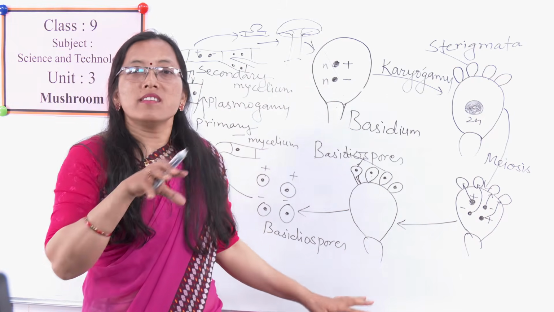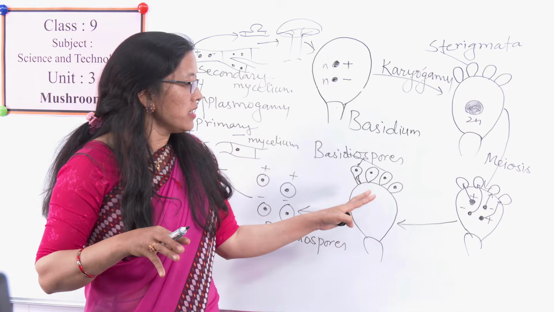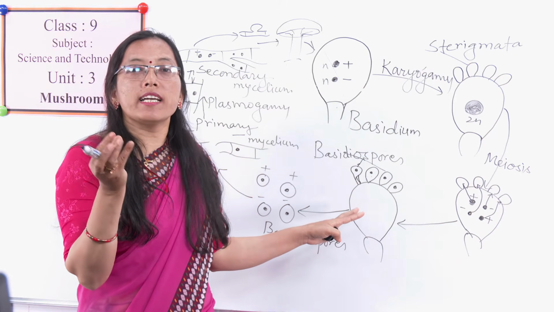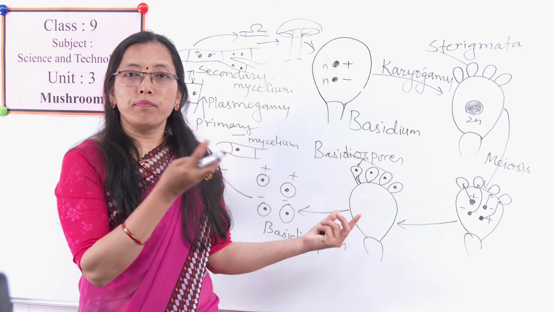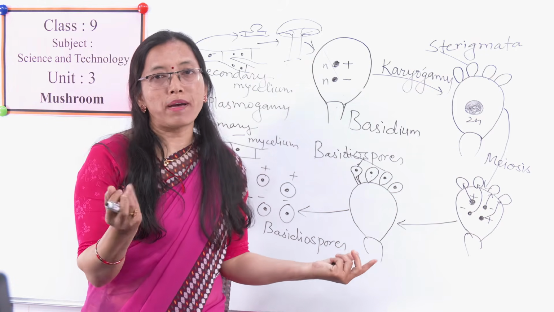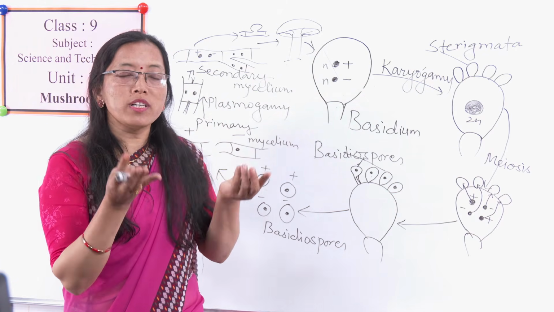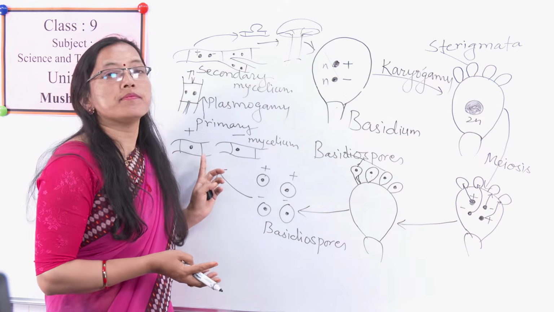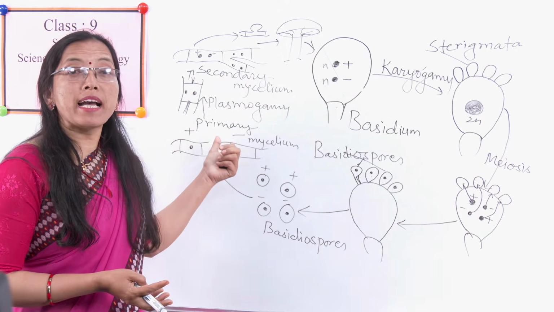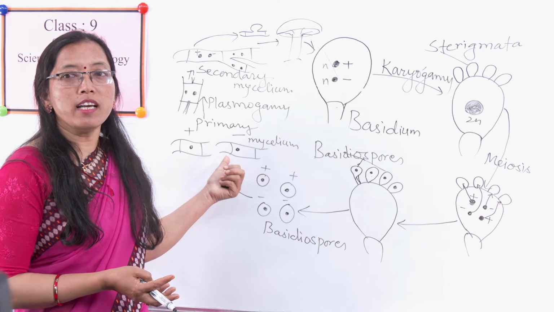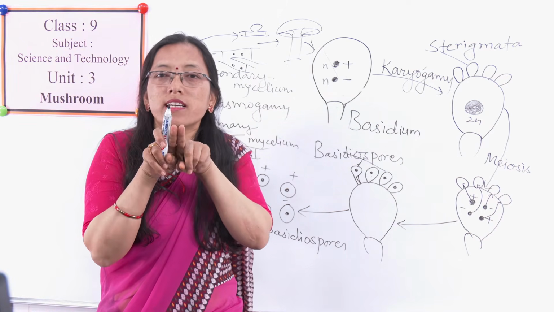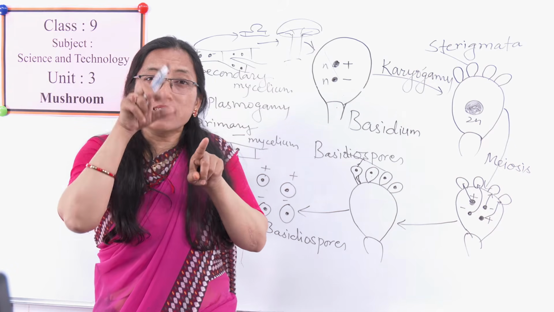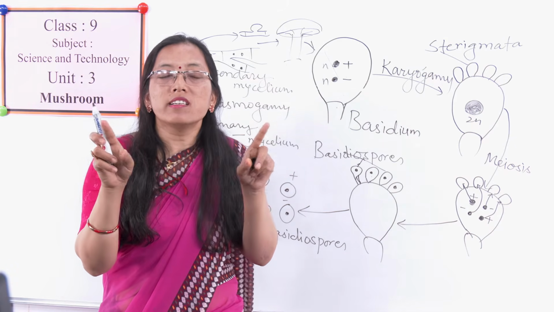At the same time, sterigmata develop and each nucleus enters into those sterigmata and produces 2 plus strand basidiospores and 2 minus strand basidiospores. Those will germinate into haploid primary mycelium. Both plus strand mycelium and minus strand mycelium fuse together, and the middle layer, the cell wall, will disintegrate.